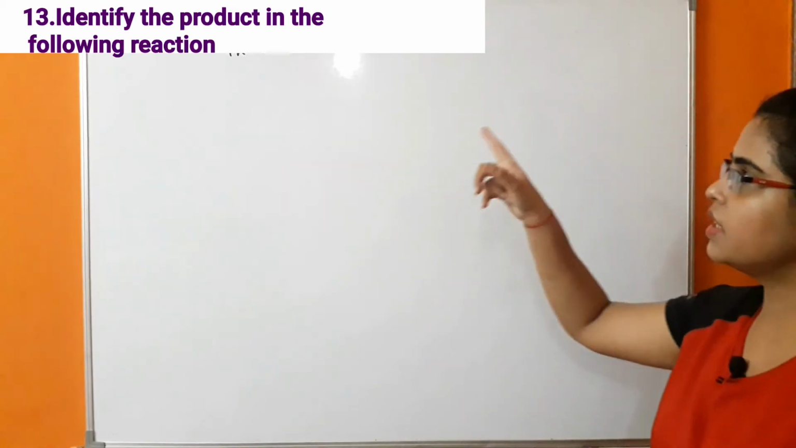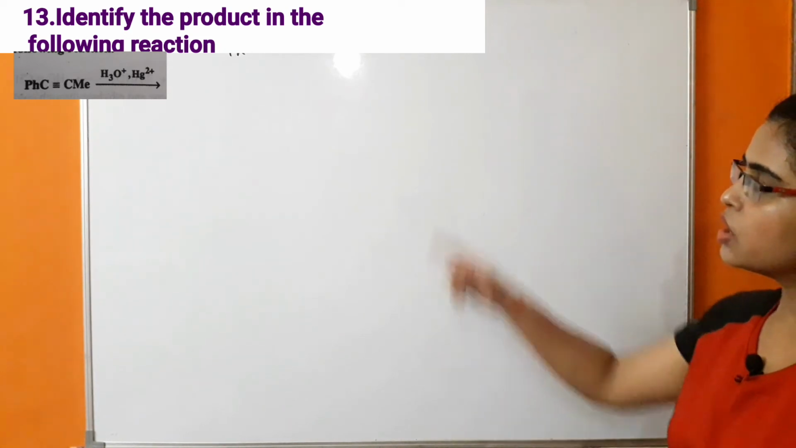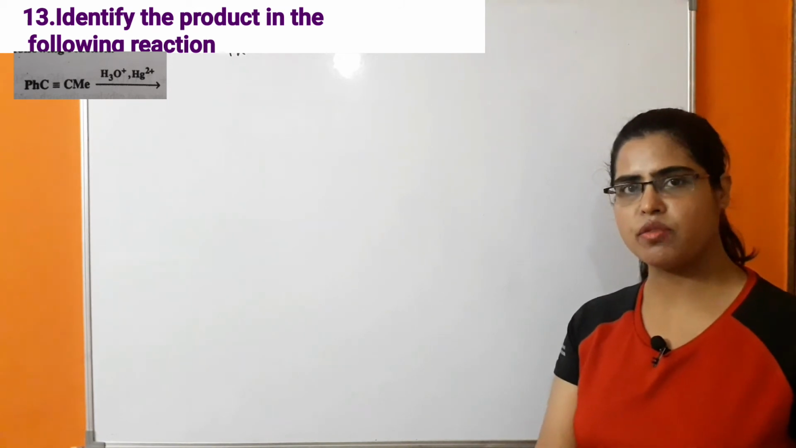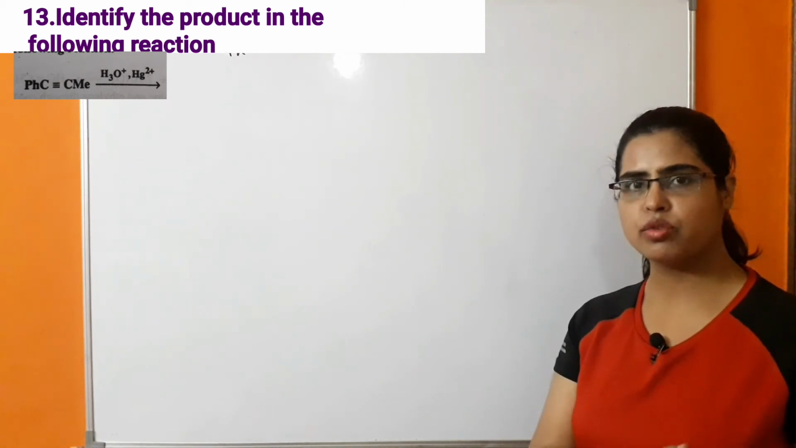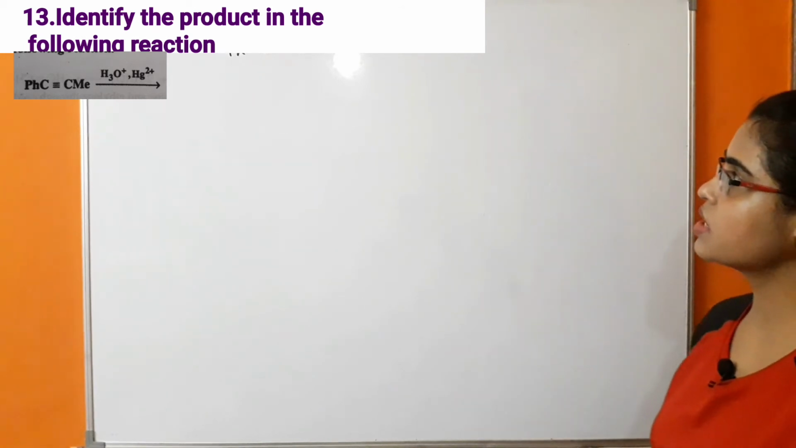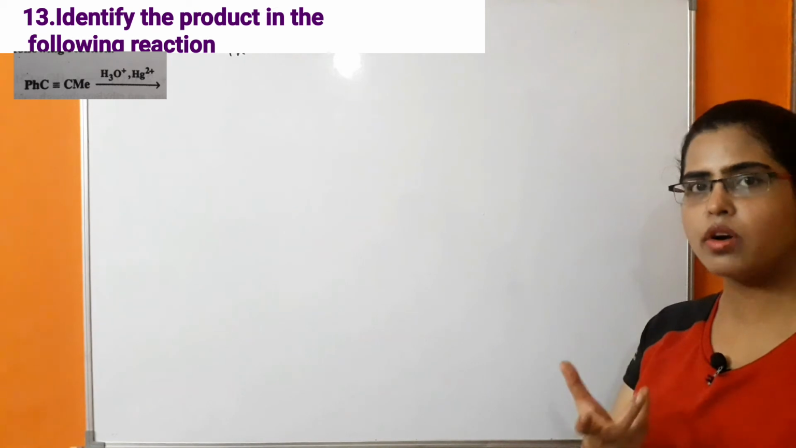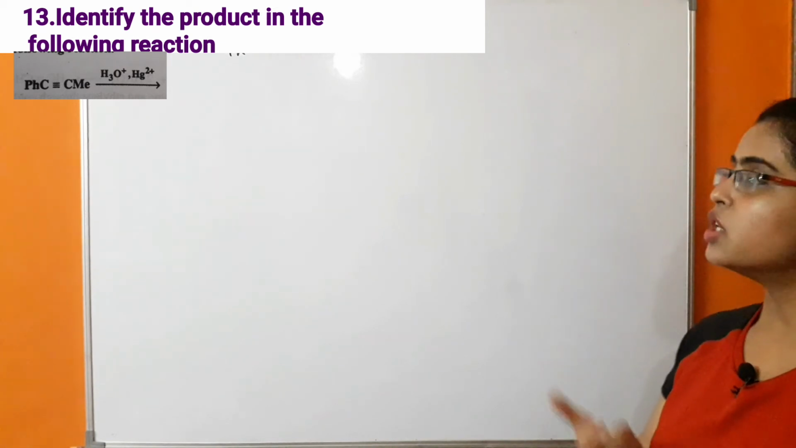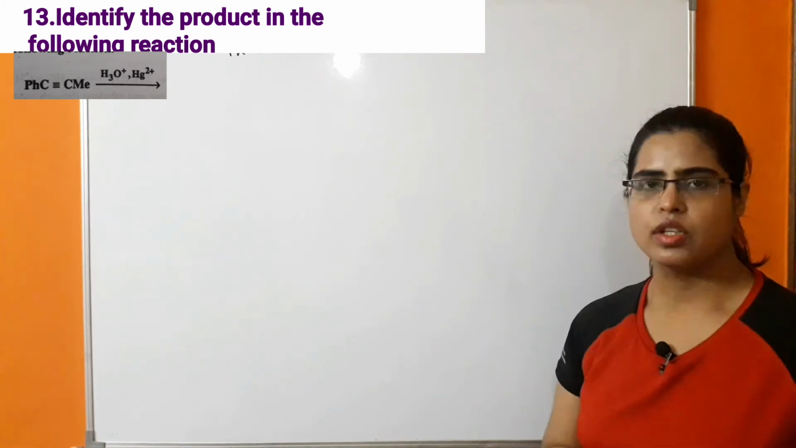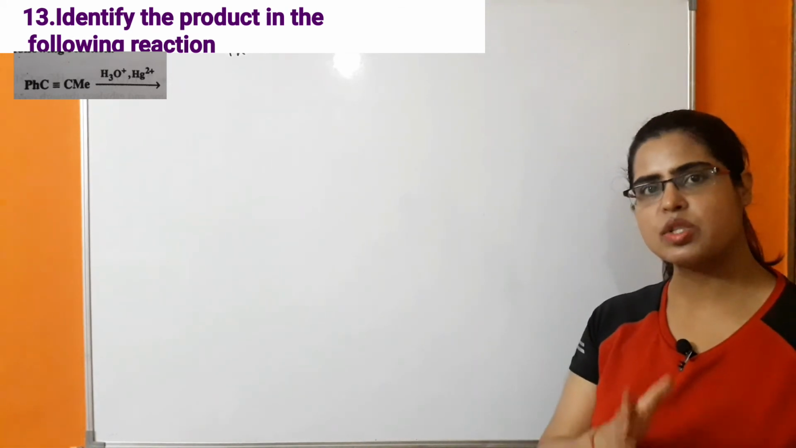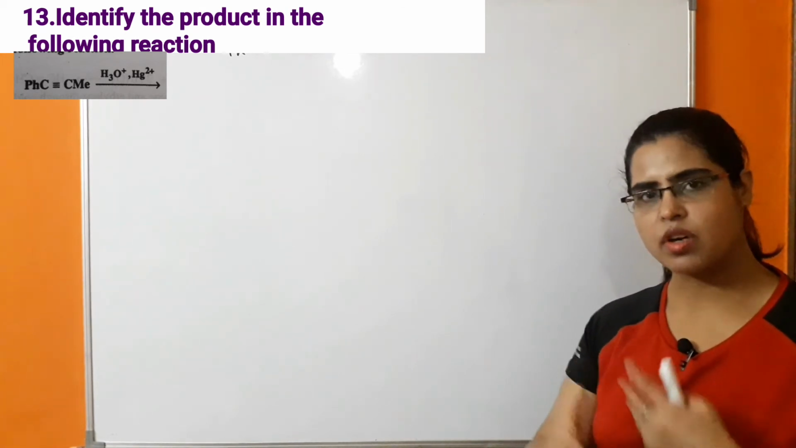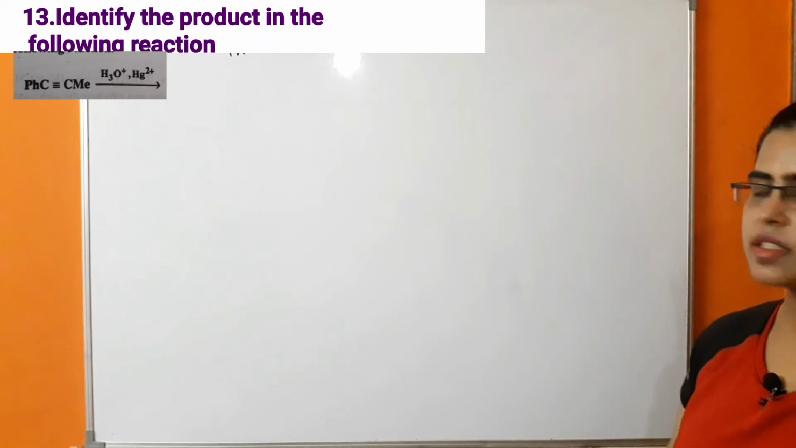Now next reaction, identify the product in the following reaction. In this case the reactant is alkyne. We know that direct hydration of alkyne does not take place, due to which this reaction takes place in the presence of a catalyst. In this the catalyst is HgSO4. It means the salt HgSO4 will be taken, in which the Hg2+ part plays its role. So this reaction takes place in the presence of water, H2SO4, and the catalyst HgSO4. So let's see how the reaction takes place in this case.